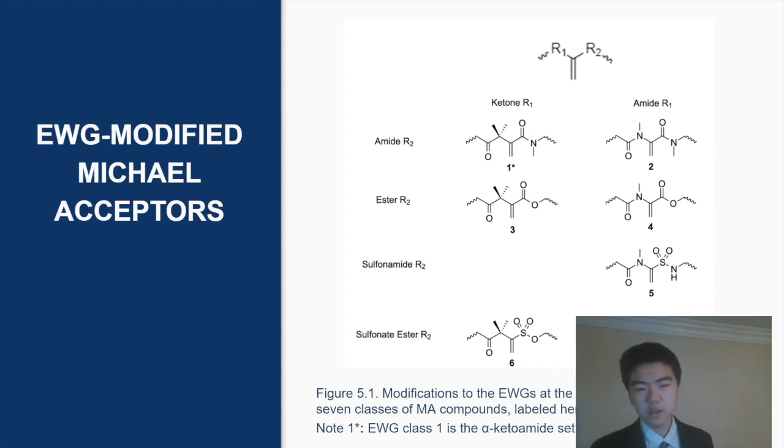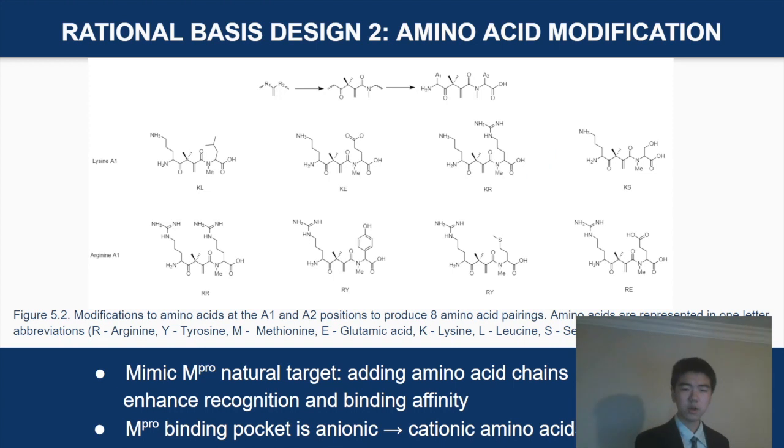We have combinatorially created 7 EWG classes of Michael acceptors. At the R1 position, which is shown over here, there are modifications between ketones and amides. At the R2 position, there are modifications between amides, esters, sulfonamides, and sulfonate esters. Class 1 compounds, which I'm currently circling, are the control. These are the α-ketoamides.